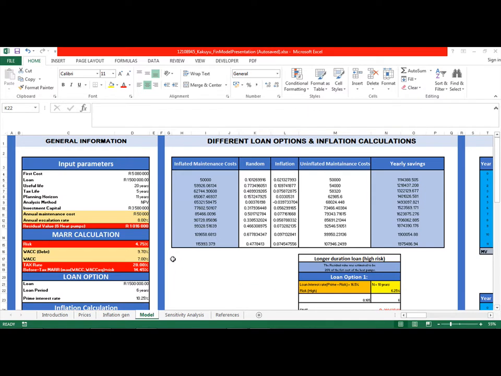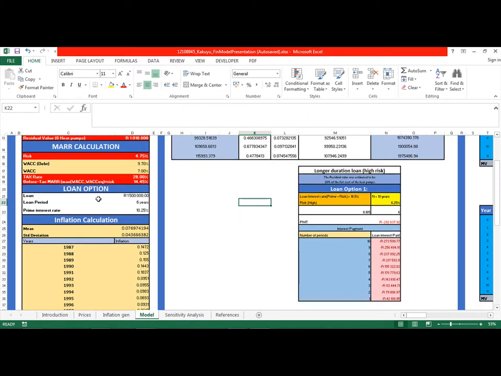Now for the loan option, it's also important to note that I chose to work with Nedbank. With Nedbank, a loan of 1.5 million is payable within a minimum period of 6 years. What they do is they take a prime interest rate, and how they calculate the interest rate involves various factors. But we're going to assume that the only factor involved in calculating the interest rate is the risk. So they take the prime rate and add it to the risk.